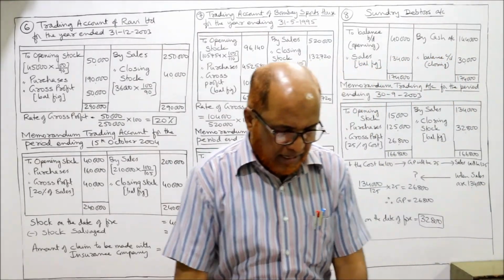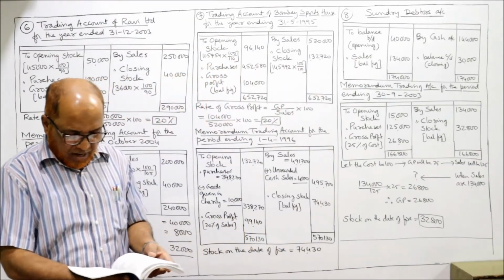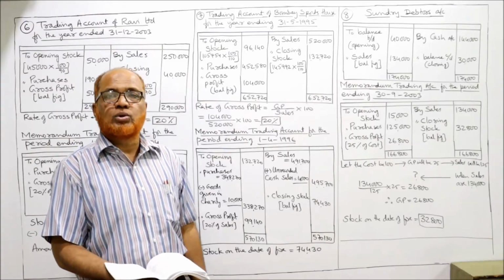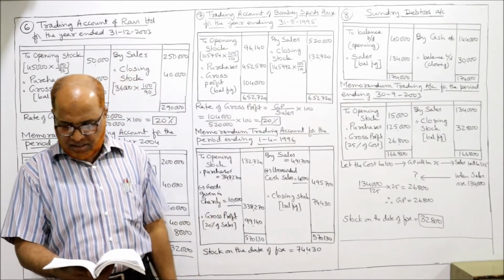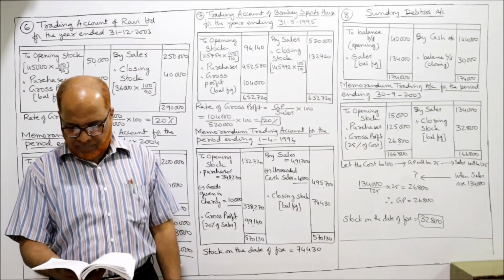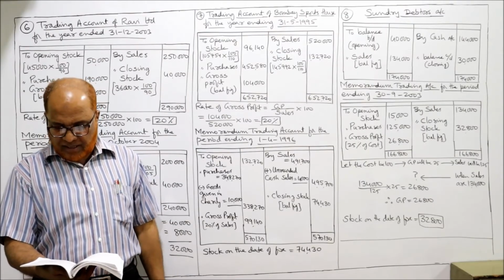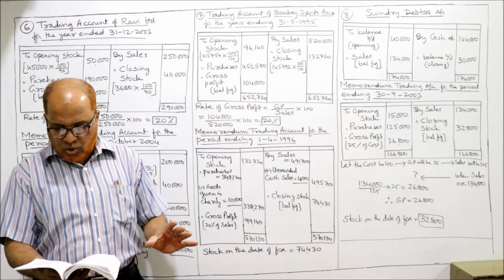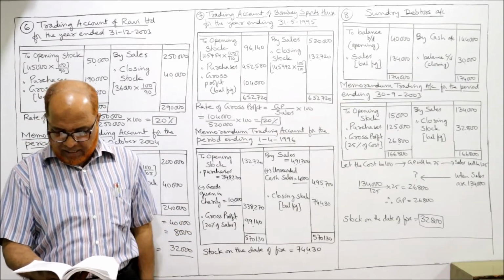Now see the problem number 8. A fire broke out in the warehouse of Mercantile Traders on 30th September 2003. The company desires to file a claim with the insurance company for the loss of stock and gives you the following information to enable you to prepare a statement showing the amount to be claimed.